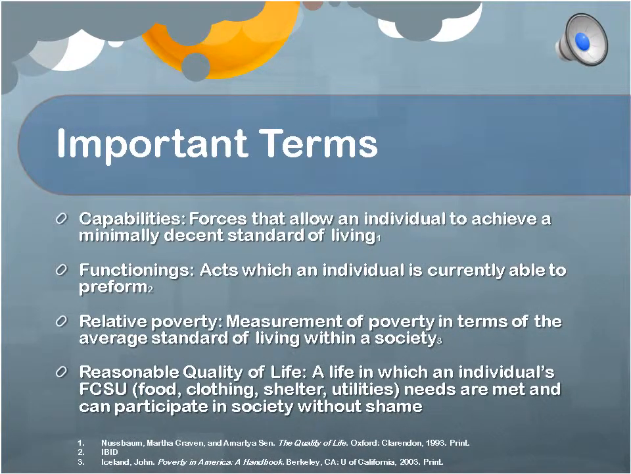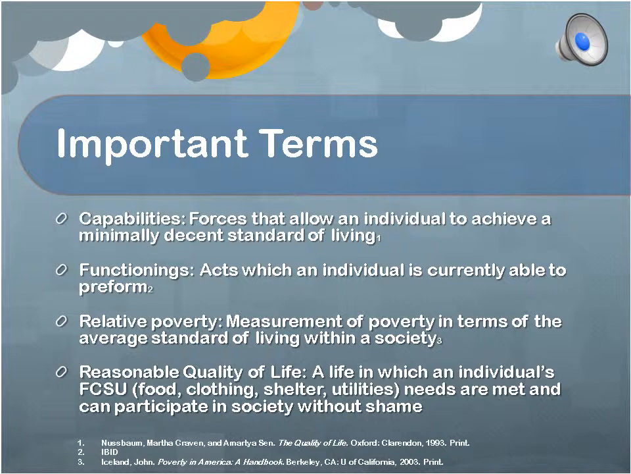The following are important terms in our discussion of poverty. Capabilities are those forces that allow an individual to achieve a minimally decent standard of living. An example of this is access to a standard of education, which provides a child the skills to be able to fully participate in society as an adult.